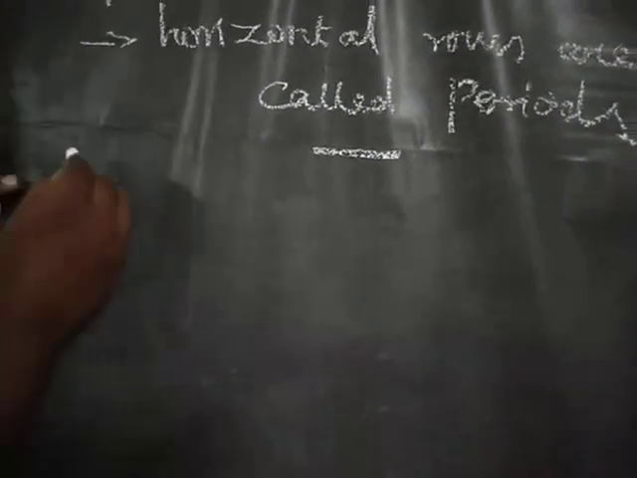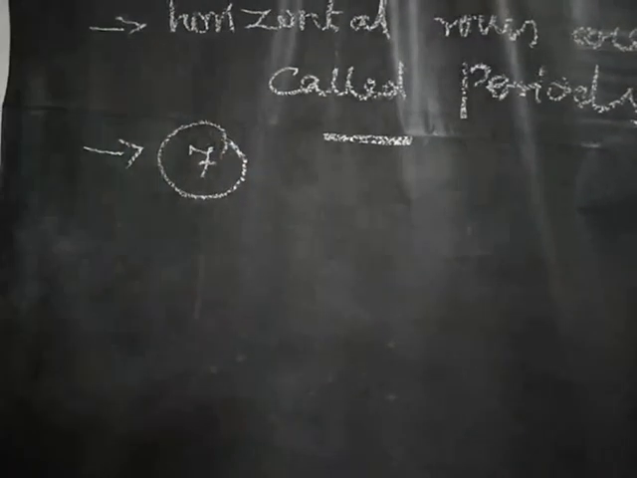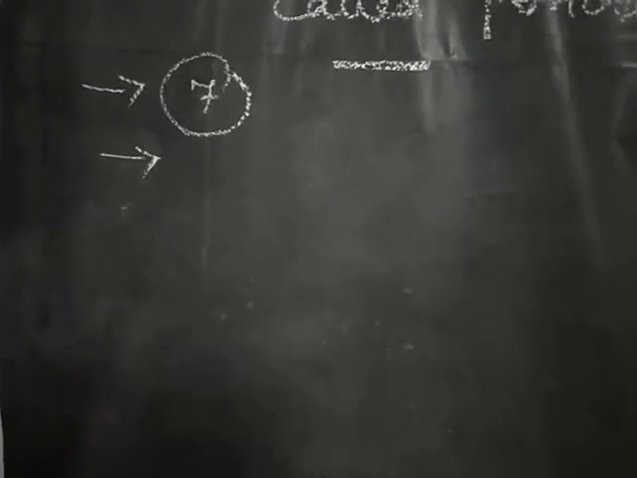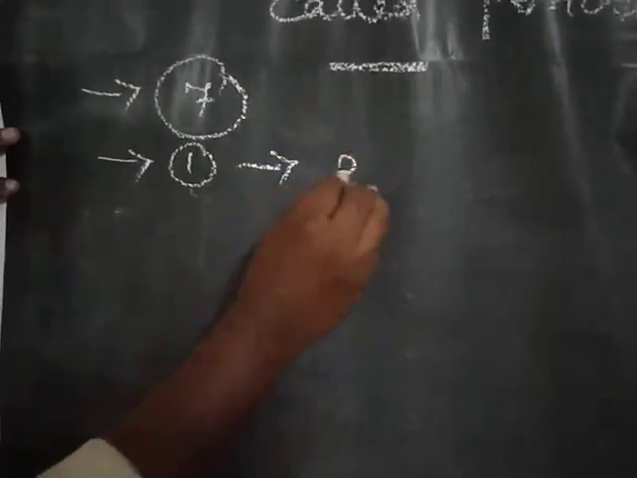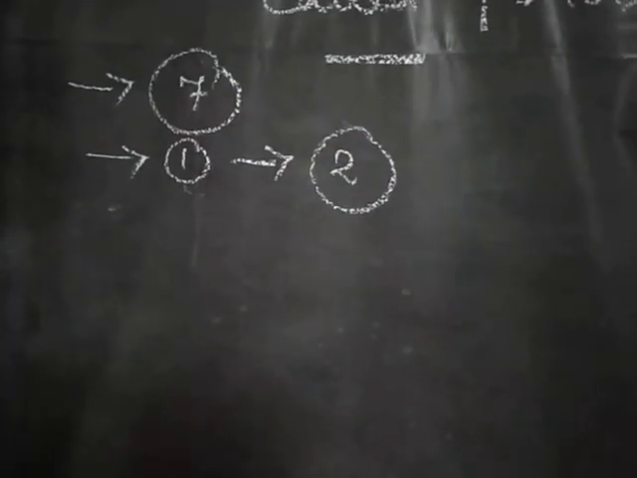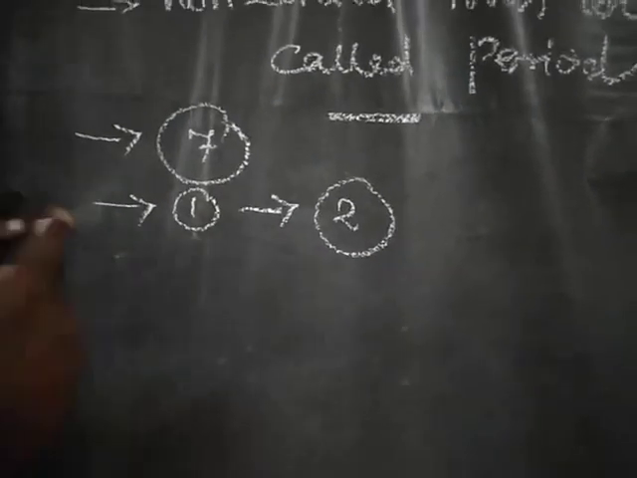There are 7 periods in the modern periodic table. How many periods are there? There are 7 periods. The first period contains how many elements? 2 elements, namely hydrogen and helium, atomic number 1 and 2. That is called the shortest period.